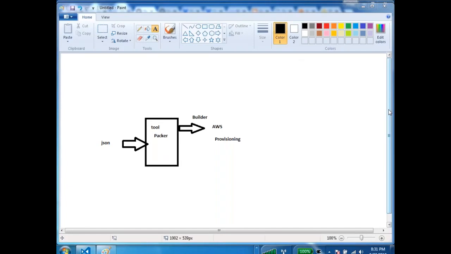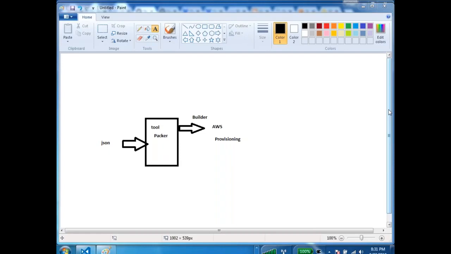Is Packer same as a VMDK or OVA file? I would not call it the same, because OVA and VMDK files are heavy files, but Packer is a simple JSON file. The output's reusability will sound much like a Vagrant file, a simple file where it will do many things for you.